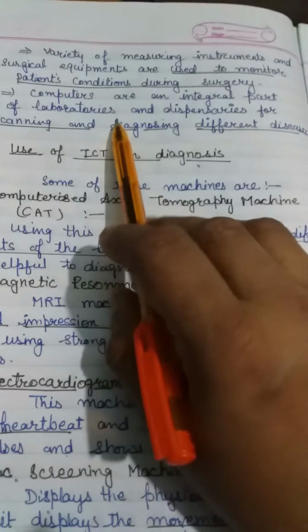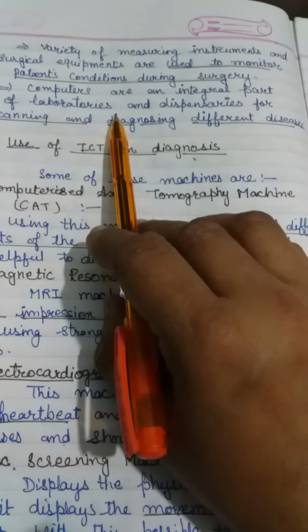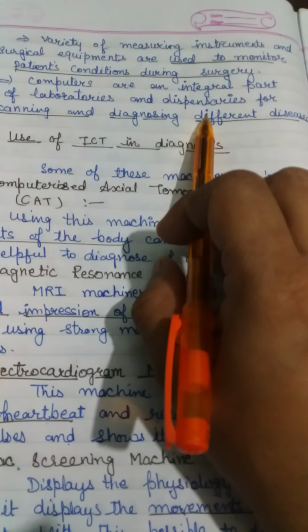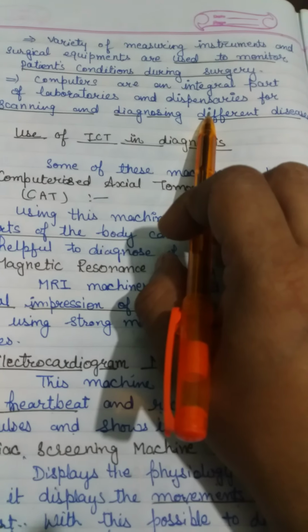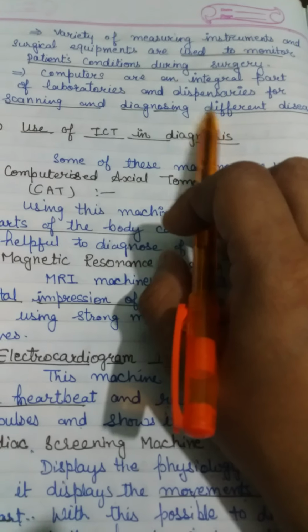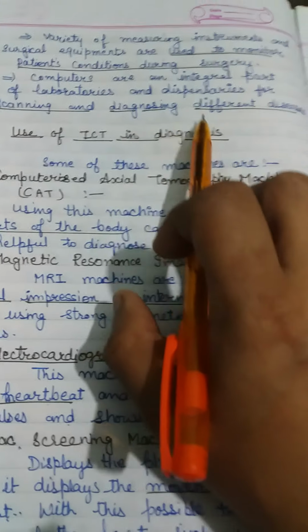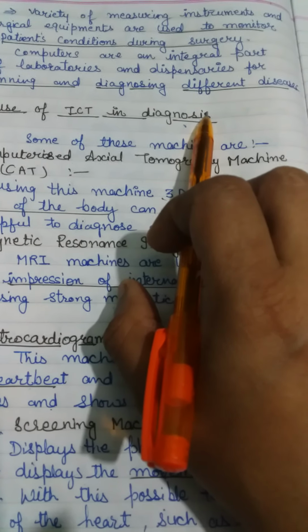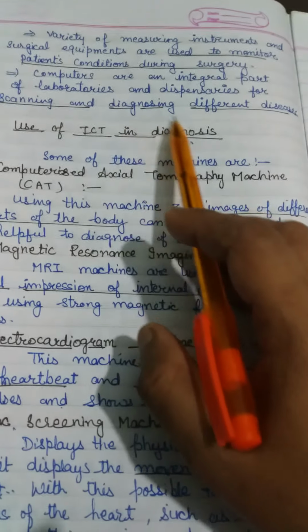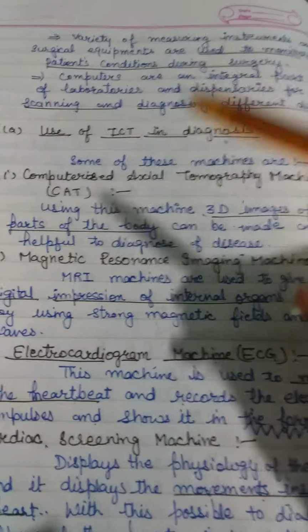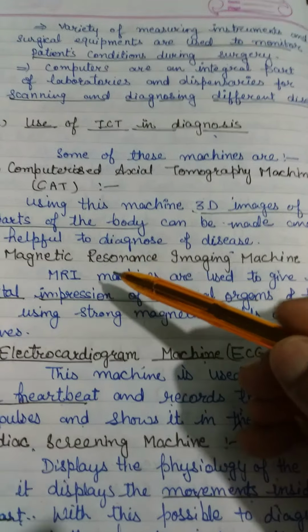And computers are also used in laboratories and dispensaries for scanning and diagnosing different types of diseases. These are the types of work done in healthcare.